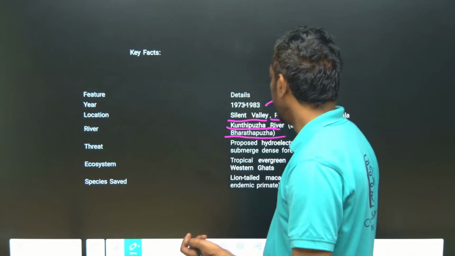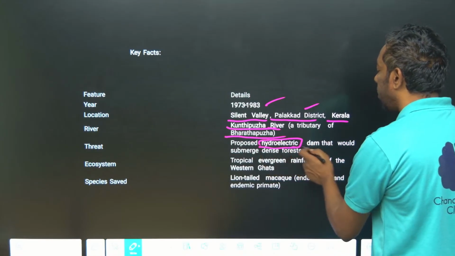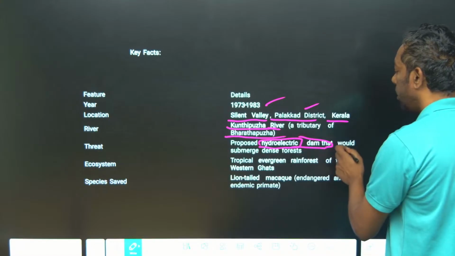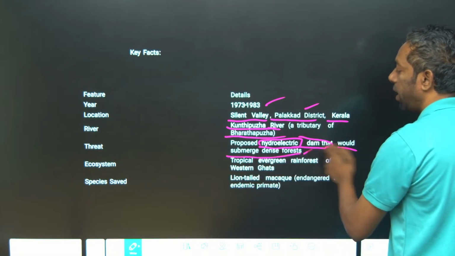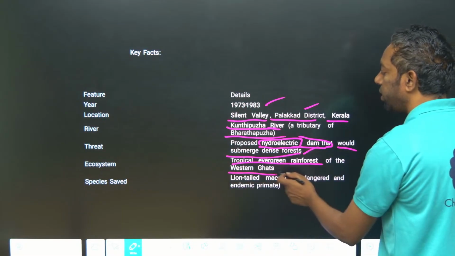A hydroelectric dam was proposed that would submerge the dense forest, the tropical evergreen rainforest ecosystem in the Western Ghats.